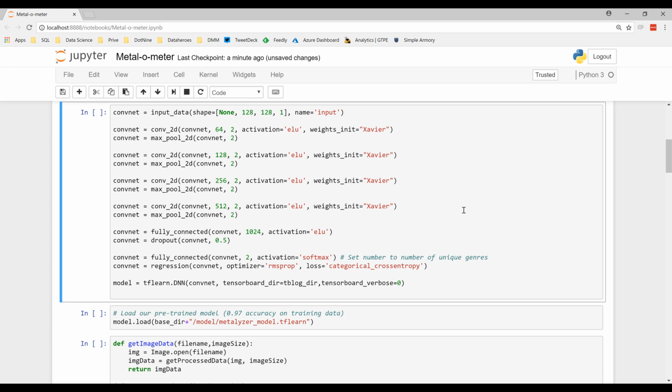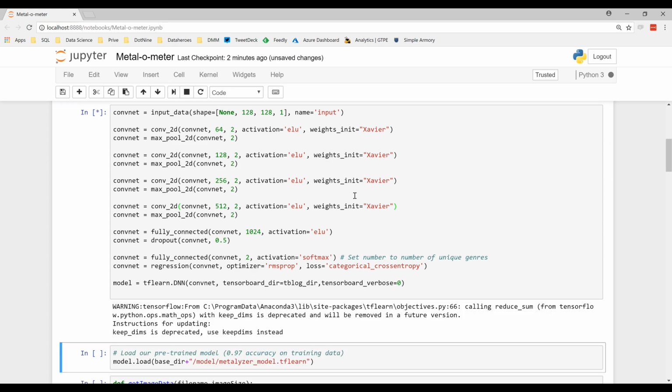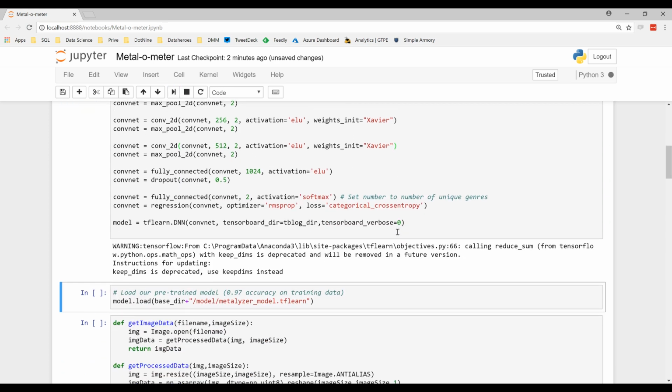At the end of the convolutional layers, all those layers are going to be connected again, and we're going to have an output. And that output is basically going to be, for each slice we feed into it, is it a metal slice or is it a non-metal slice? So we're going to define the model and create it.